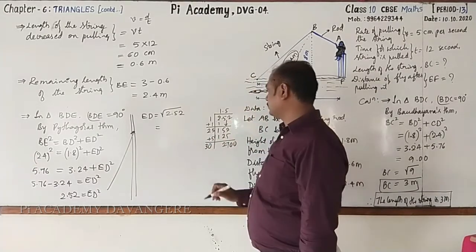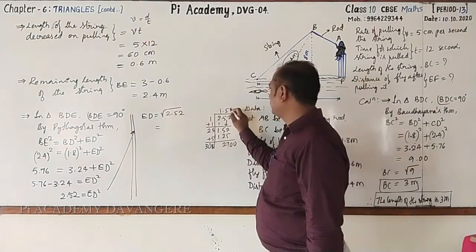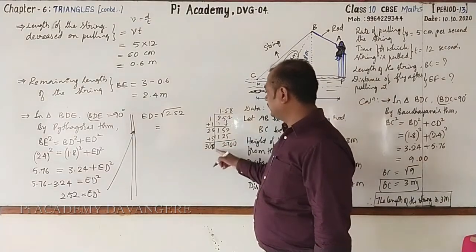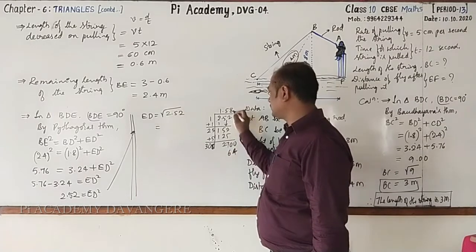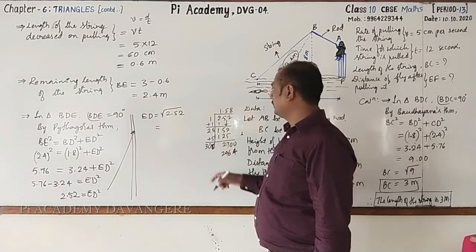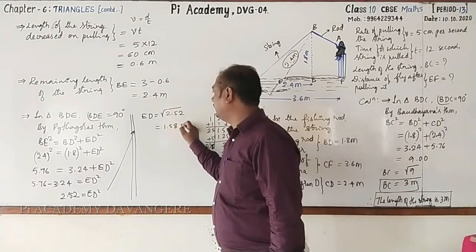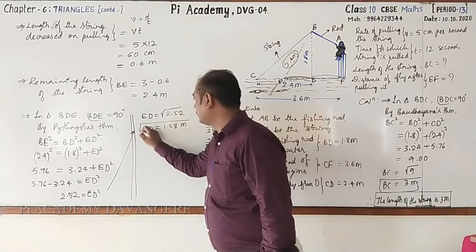Then take 2 zeros, 2700. Can we take 8s here? 308 8s up. So 8 8s are 64, 6 is the carry. 8 zeros is 0, 6. 8 3s are 24. Now it is 1.58 meter. This is ED.